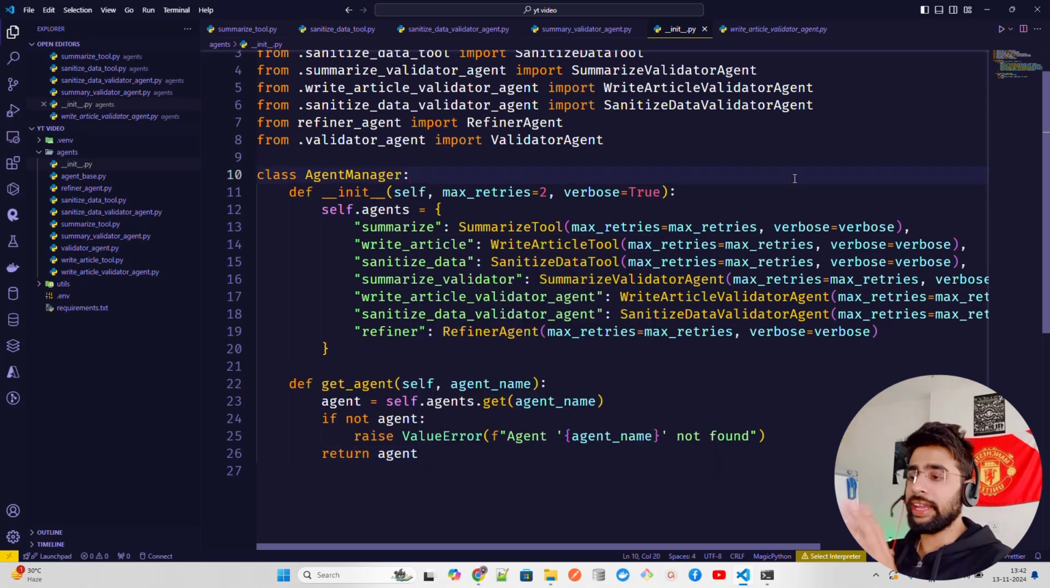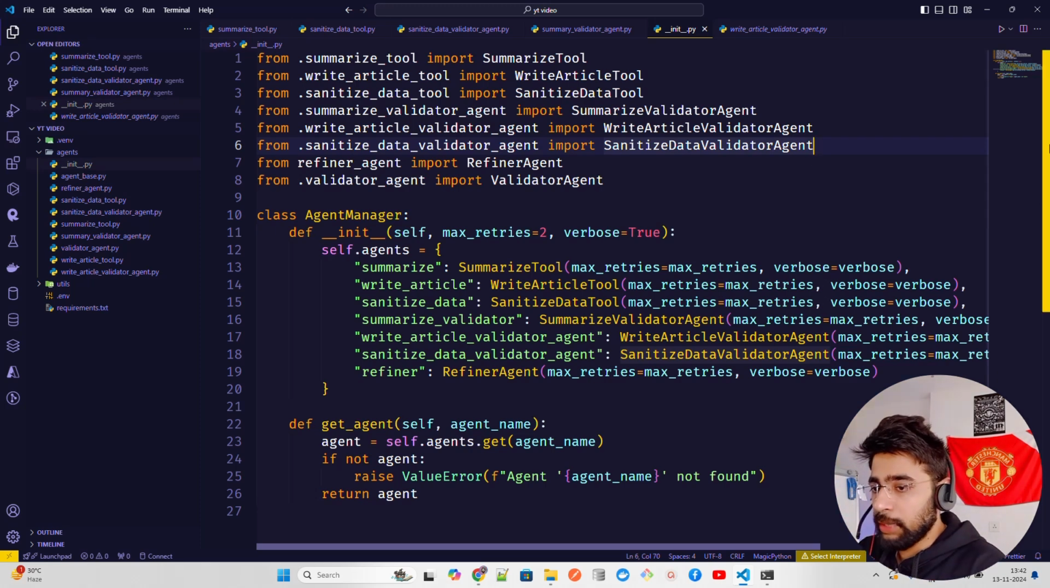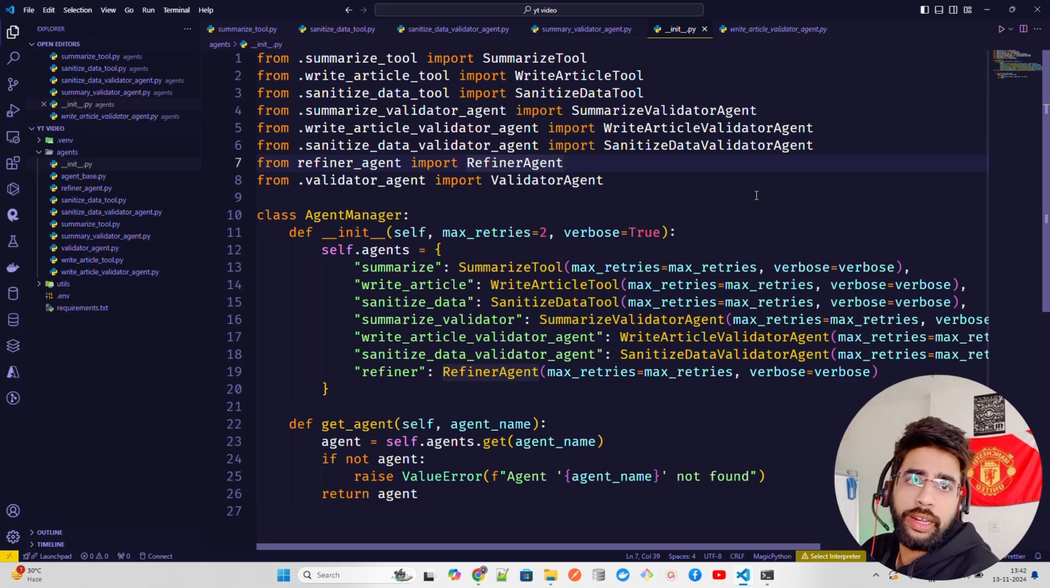This is our agent manager class, and I will draw that diagram so you can understand how this agent manager is going to work. So this is done. Now I think we are good with our agent folder, guys. We created all the tools and the agents that are required for this use case that we have considered. Now I'm going to go inside utils.